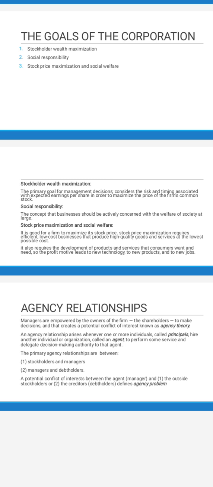In agency theory, we say that managers are empowered to make some decisions, and shareholders, who are the owners of the firm, also make decisions. But when a conflict of interest arises between managers and shareholders, this is called agency theory.